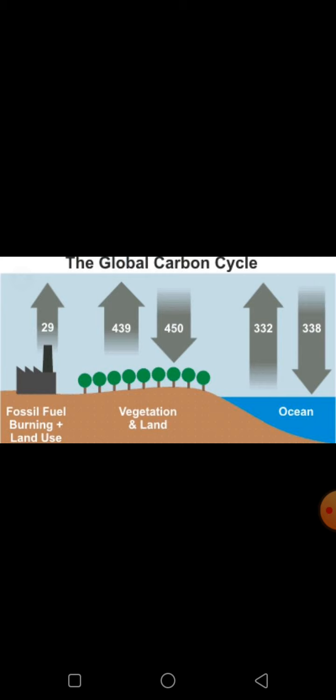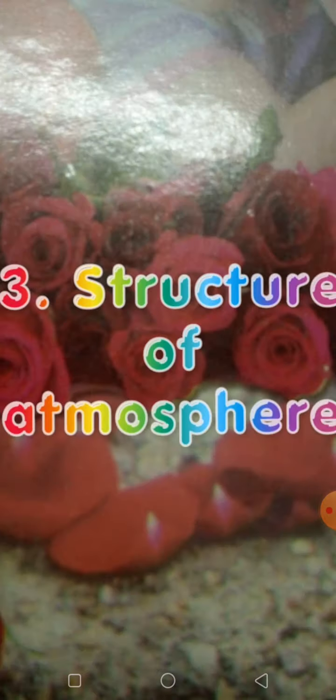However, the balance is upset by the burning of fossil fuels such as coal and oil. They add billions of tons of carbon dioxide into the atmosphere each year. As a result, the increased volume of carbon dioxide is affecting the earth's weather and climate.